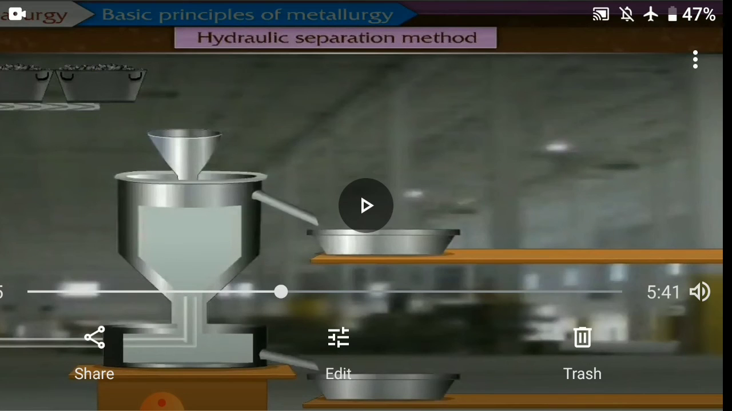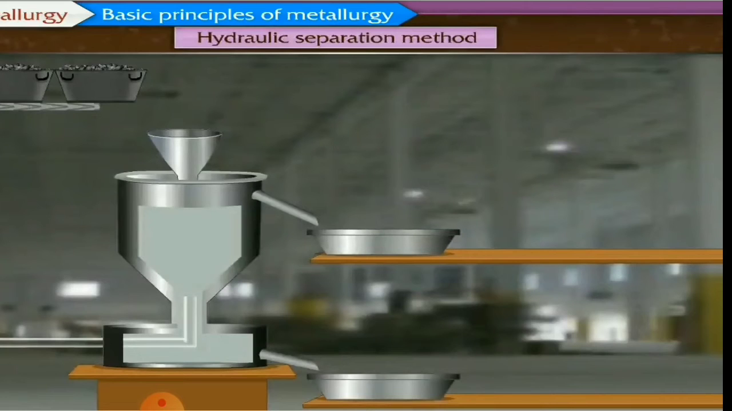So the next process here is the hydraulic separation method. In that hydraulic separation method, it is based on the working of a mill, how the mill works. Same thing, the flour mill. There is a tapering vessel. You could see a tapering vessel similar to that used for the grinding mill.